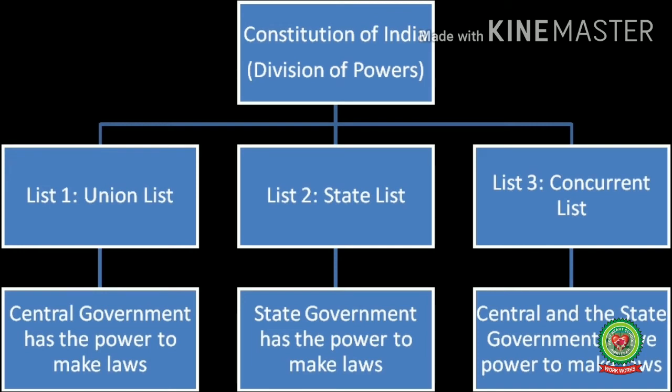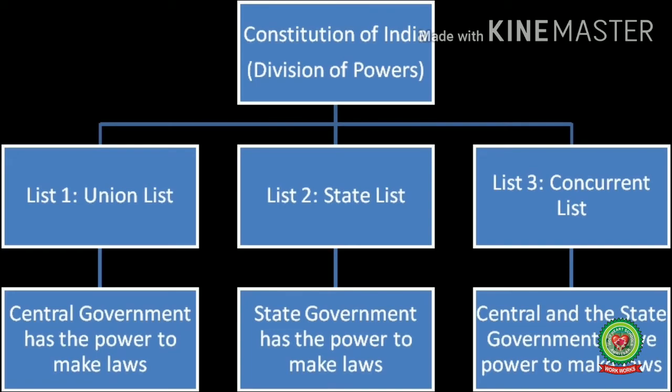And there are many subjects or matters in our constitution, and these subjects or matters are divided among the different lists, and these lists are the union list, the state list, and the concurrent list. In the union list, the central government has the power to make the laws, whereas in the state list, the state government has the power to make laws. And in the concurrent list, both the central and the state governments have power to make laws.